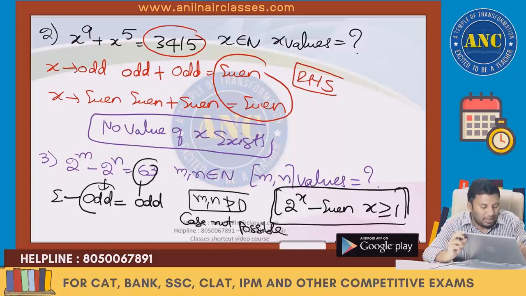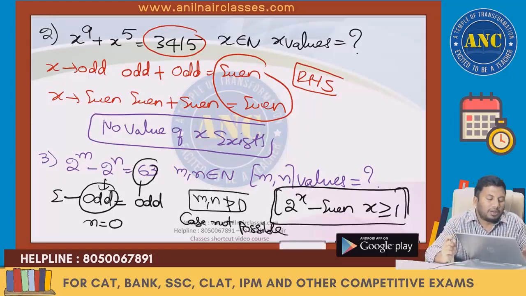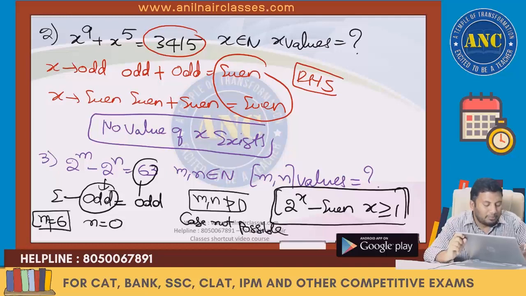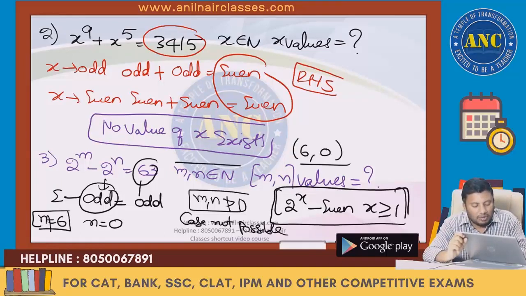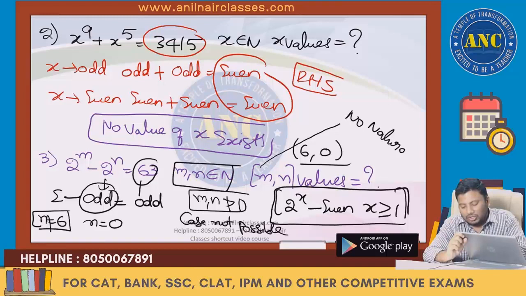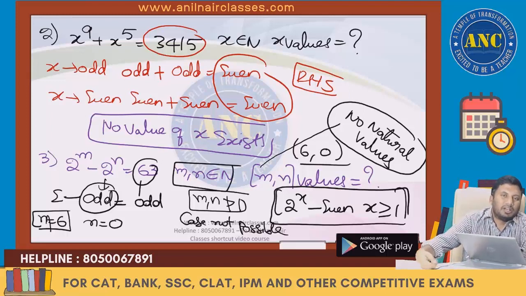So for it to be odd, n is 0. 2 power m minus 1 is 63, so 2 power m is 64, and m is 6. So m is 6 and n is 0. But m and n are natural numbers. So the answer for this question is no natural values m, n can take.